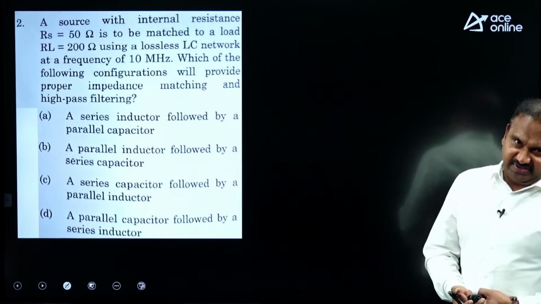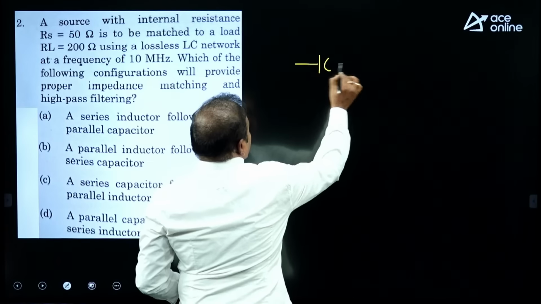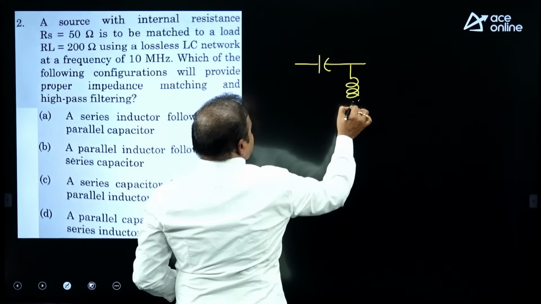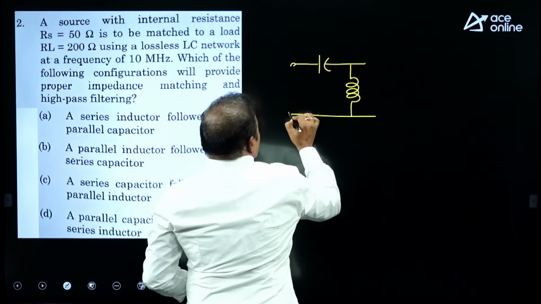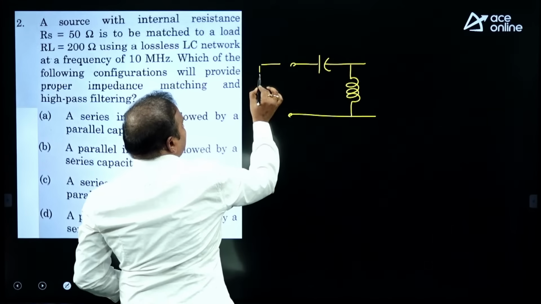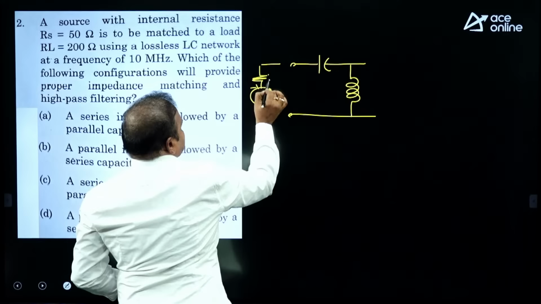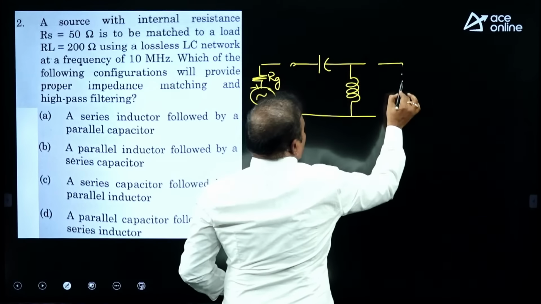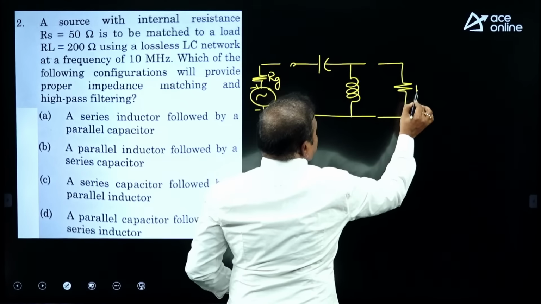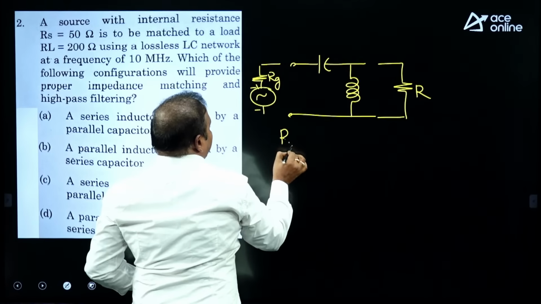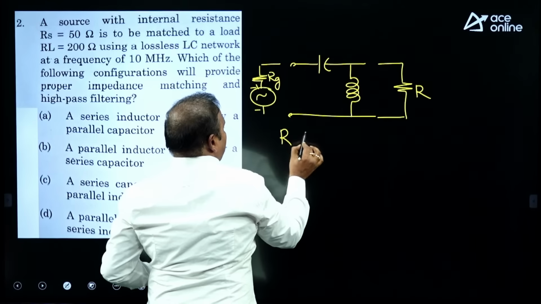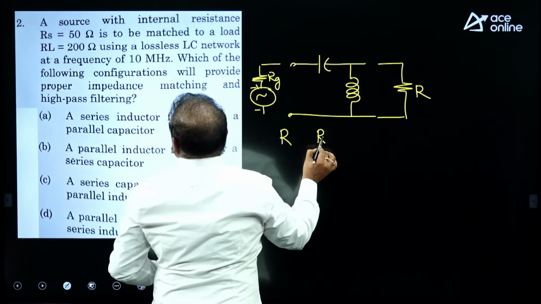As you know, a high pass filter is a combination of a series capacitor and a shunt inductance. Suppose you take a series capacitor and shunt inductance, first you have to define the values. The input source impedance is given as RG and the load resistance is given as R. R value is 200, and RG value is 50.